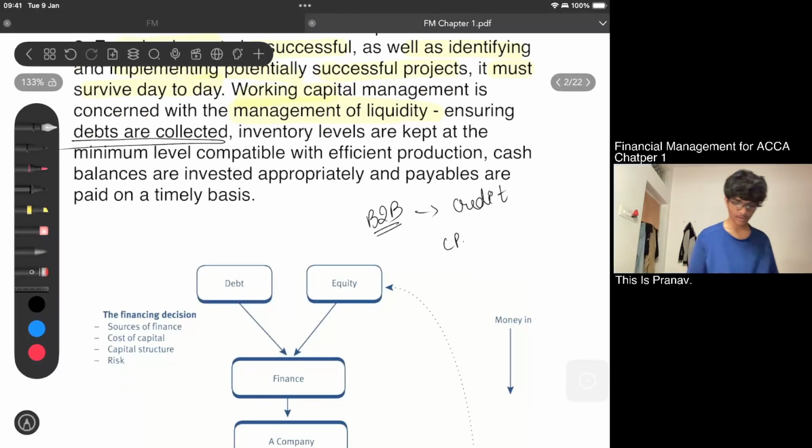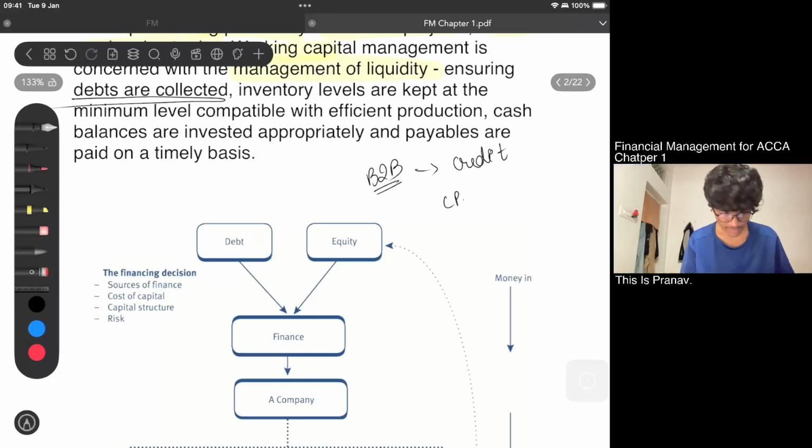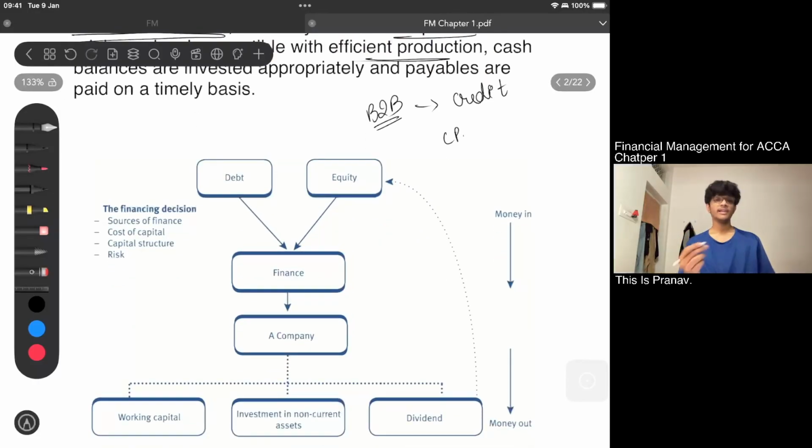So that is how it is. And inventory level should be kept at minimum level, at least at minimum level, so that my production is happening. So minimum level, danger level, your restocking, reorder period, your maximum level. All these are what we'll be studying under inventory.